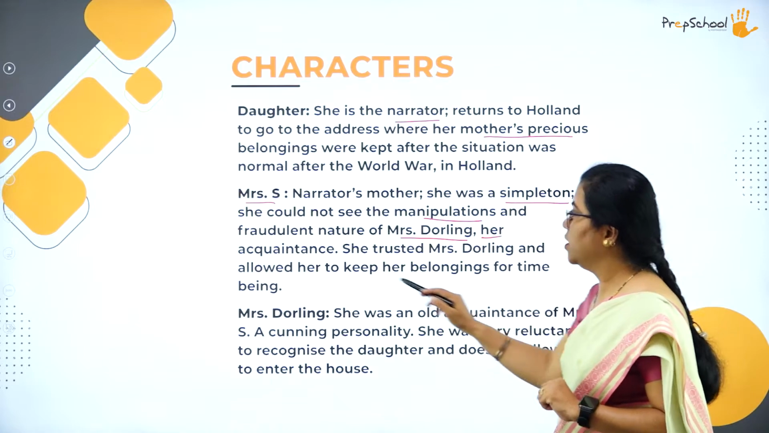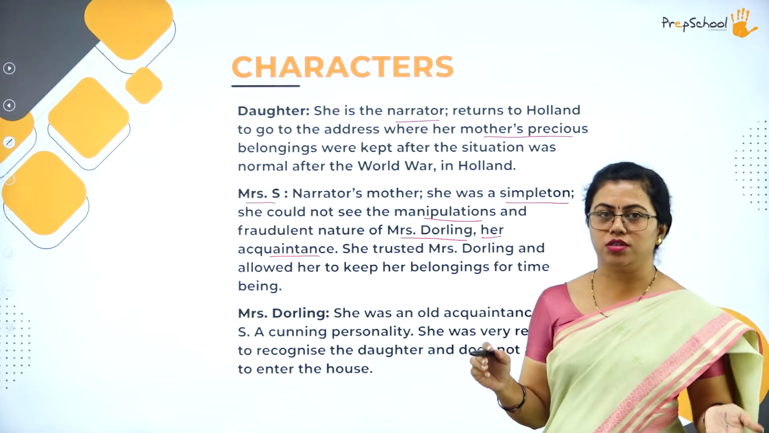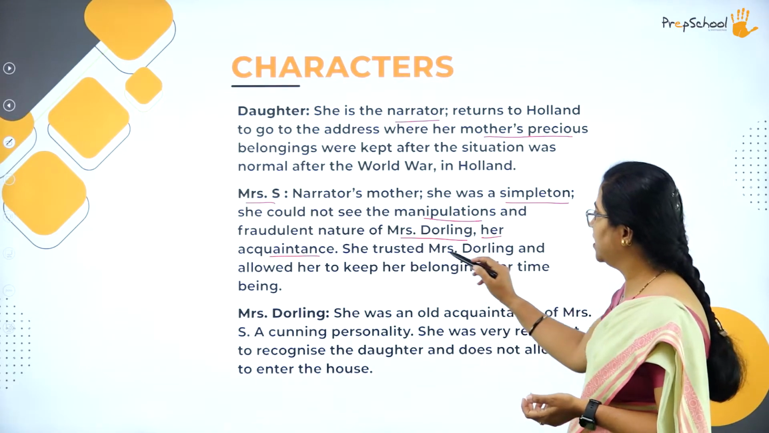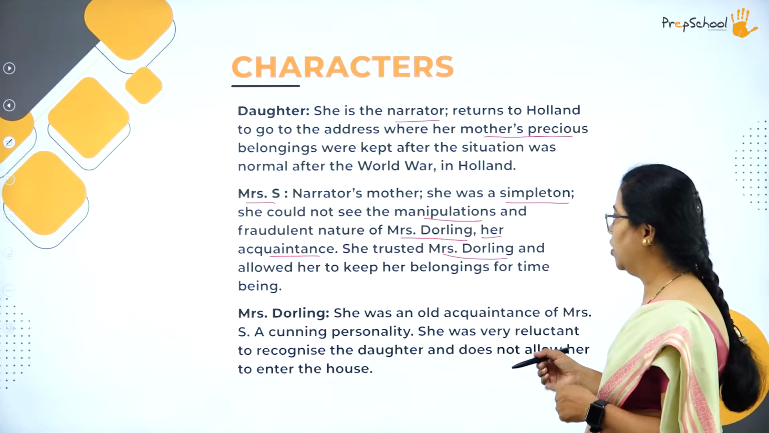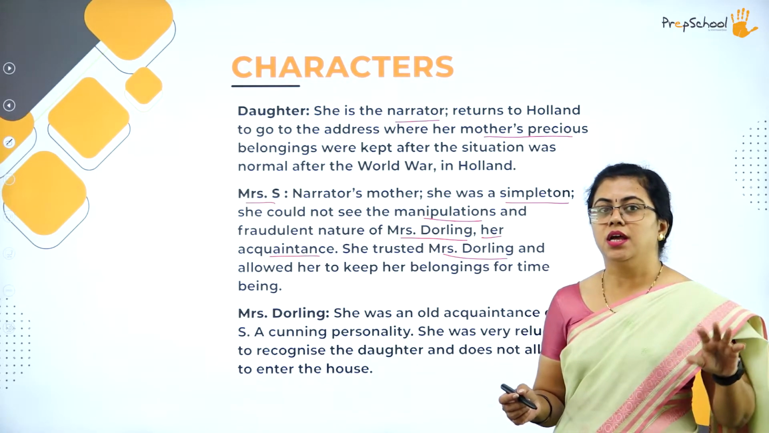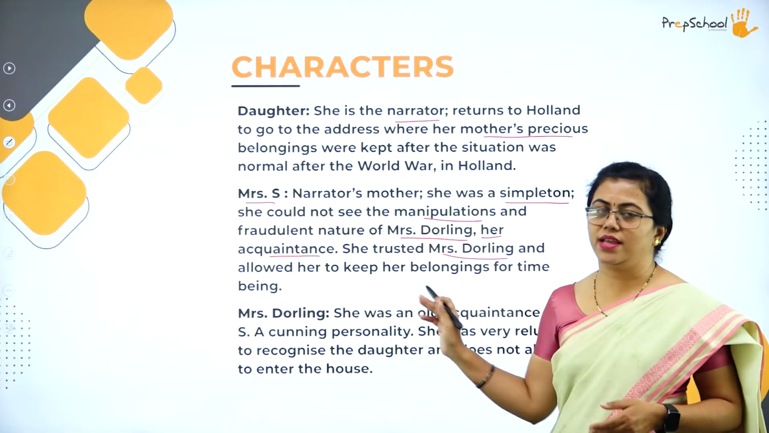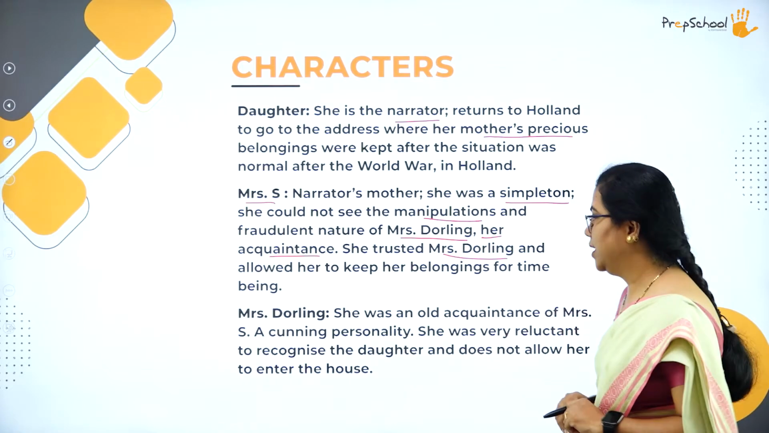So Mrs. Darling was her acquaintance. Acquaintance is a person whom you know for quite a long time. Okay, so that is acquaintance, and she trusted Mrs. Darling and also allowed her to take all her belongings for the time being, because, yeah, I'll not tell you the reason because we are going to come across that when I tell you the summary. So Mrs. Darling is another character in this story.